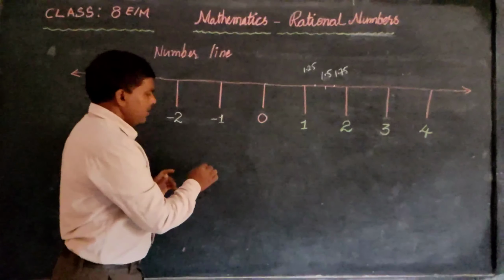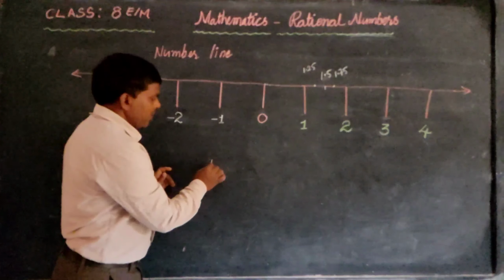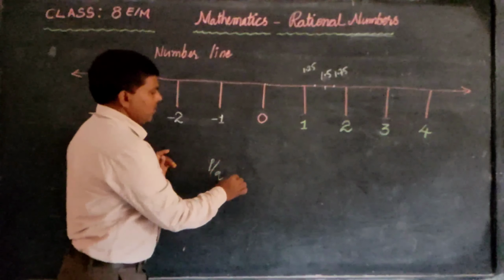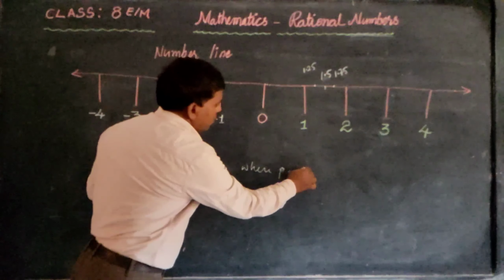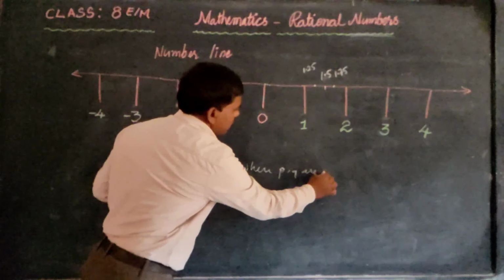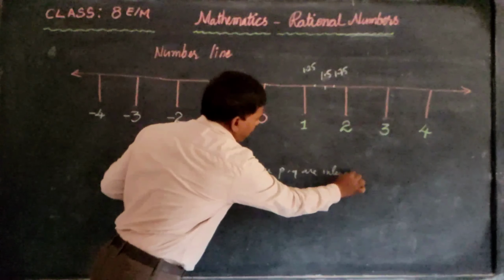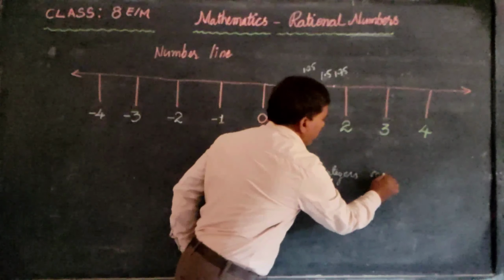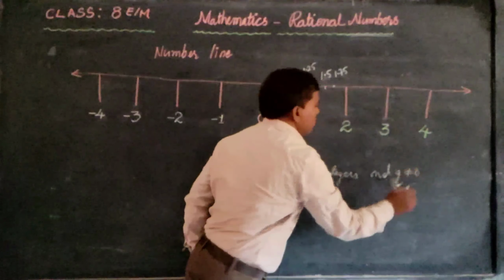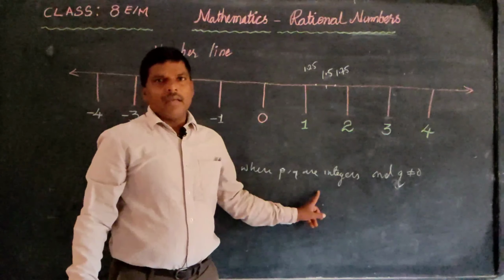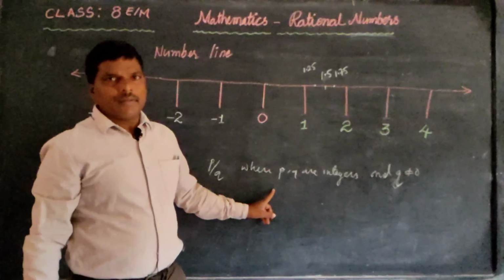So, therefore, we write rational numbers as p by q, where p and q are integers and q is not equal to 0. So, we write only its characteristics. Okay.